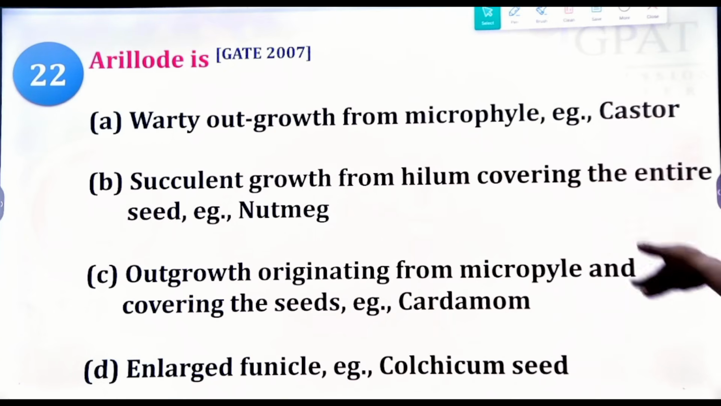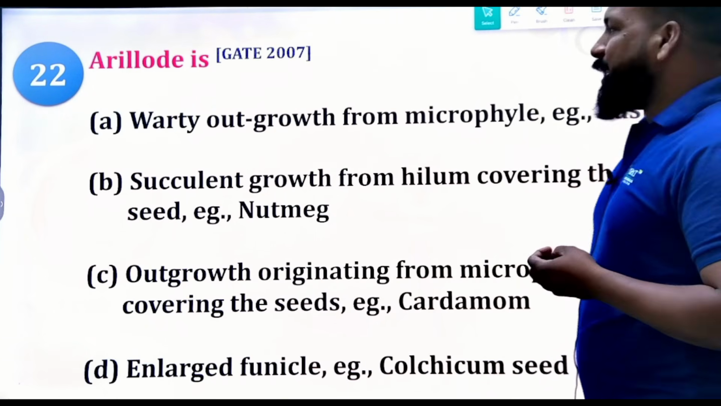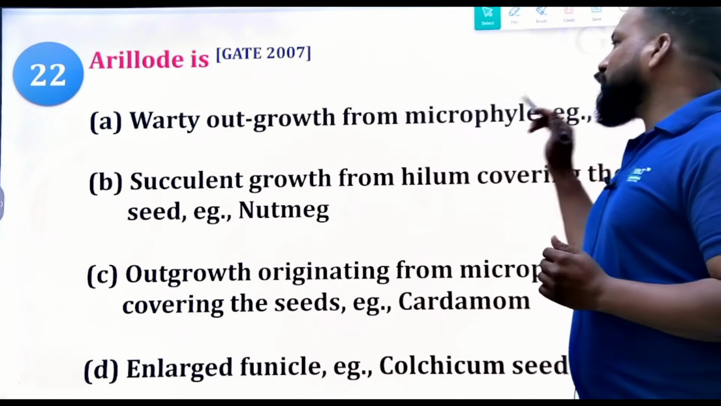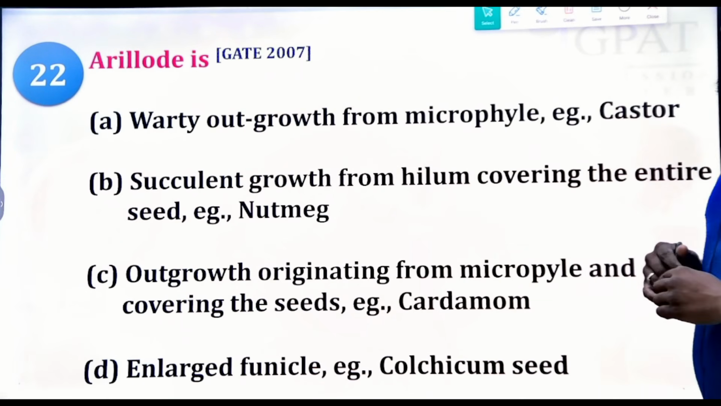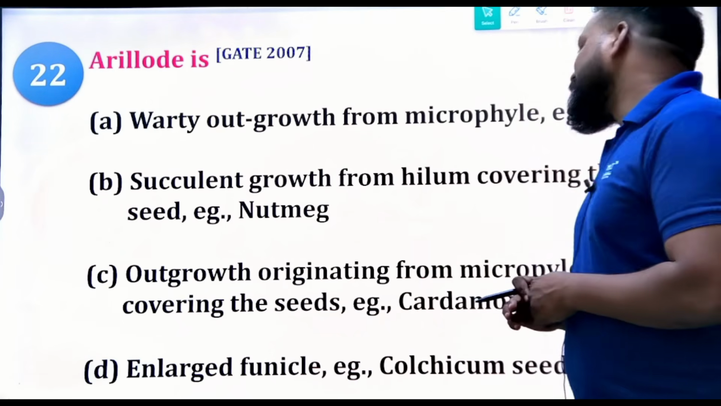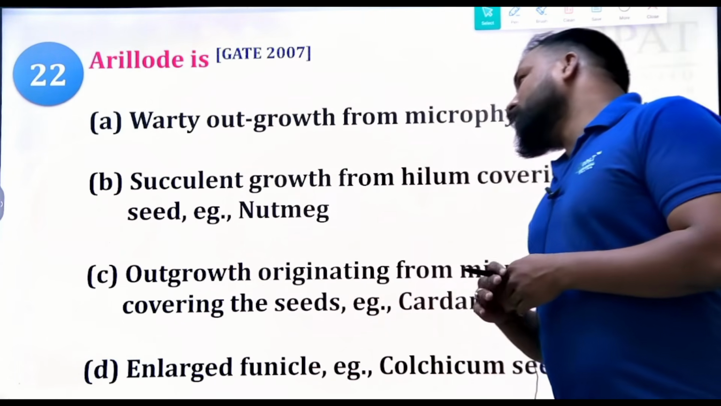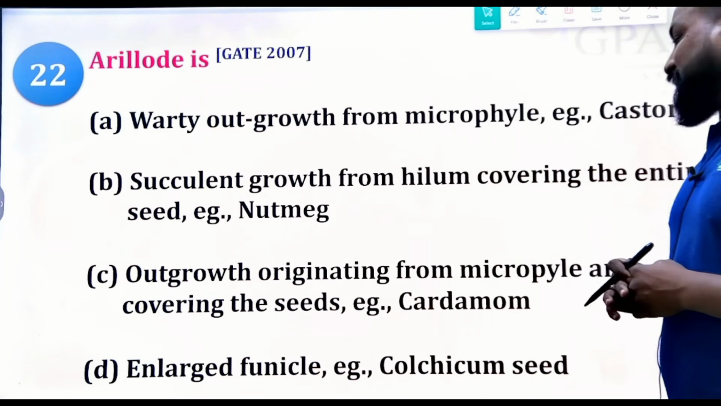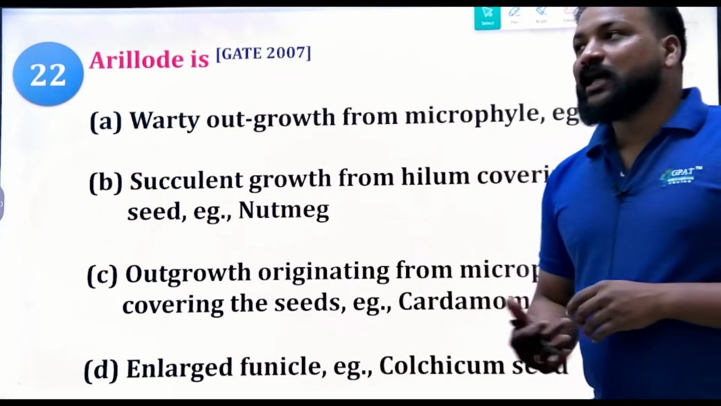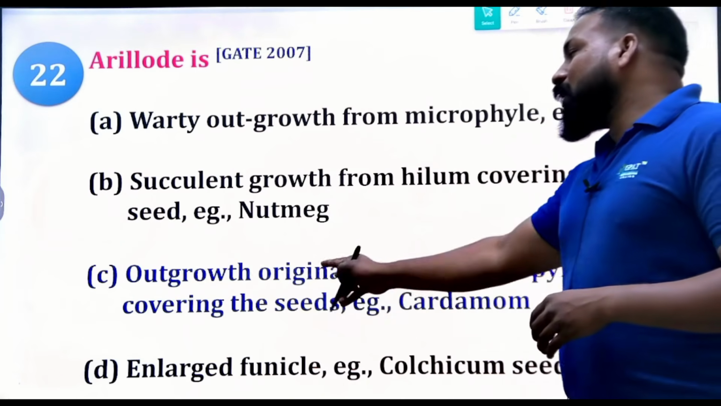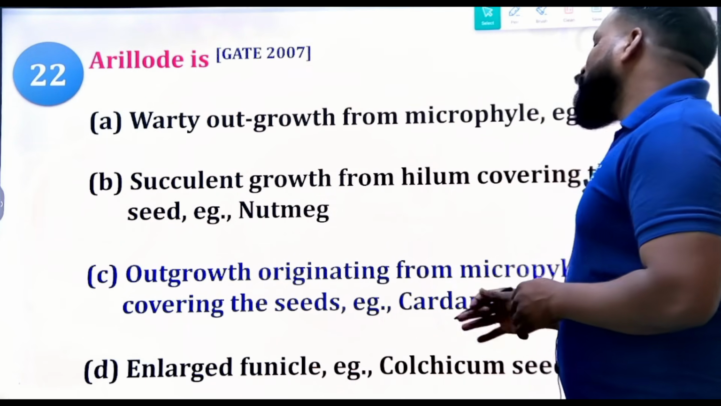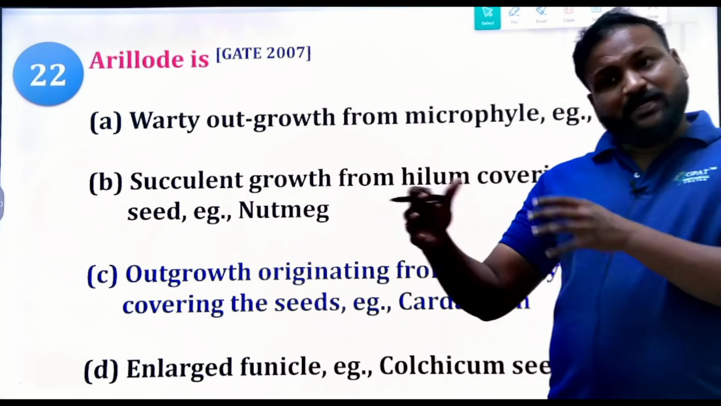This question is from the 2007 GATE examination. Yes. So what do you mean by aril? It is a warty outgrowth from the micropyle, example castor. And yes, a succulent growth from the hilum covering the entire seed, nutmeg. And an outgrowth originating from the micropyle and covering the seeds, and enlarged funicle in colchicum seeds. What is the right answer here? Undoubtedly the right answer will be an outgrowth originating from the micropyle and covering the seeds. Example, cardamom. Cardamom contains aril.